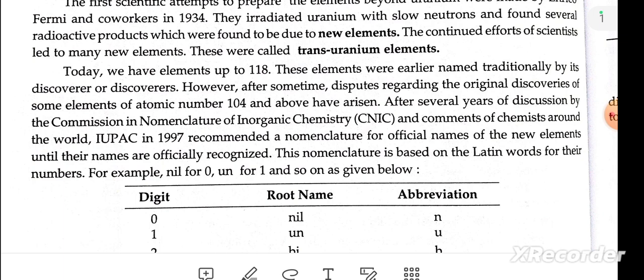However, after some time, disputes regarding the original discovery of some elements at atomic number 104 and above arose.